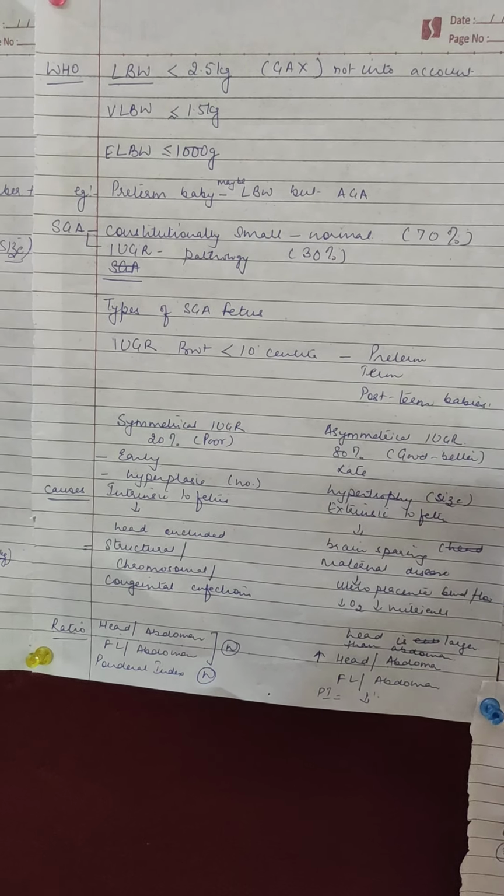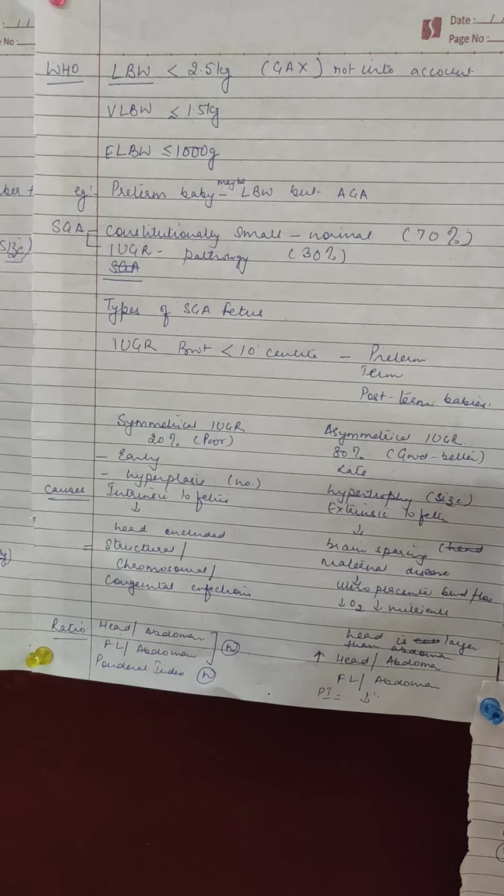Now, types of IUGR. An IUGR child can be a preterm delivery, a term delivery, or a post-term delivery also. Now, talking about the two types of IUGR: one is symmetrical IUGR, one is asymmetrical IUGR. Symmetrical IUGR constitutes 20% of all IUGR cases, whereas asymmetrical IUGR constitutes 80%. Asymmetrical has the better prognosis of the two, and symmetrical IUGR has a poorer prognosis.